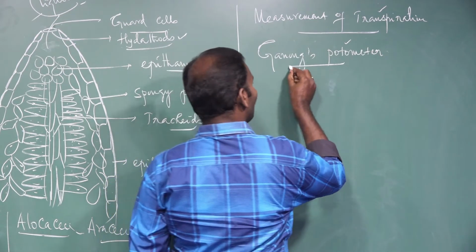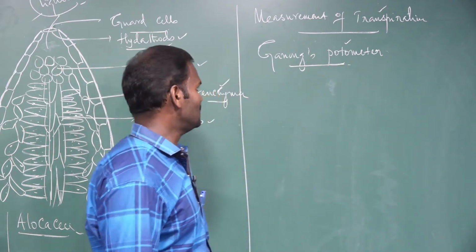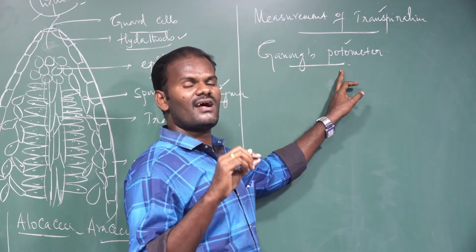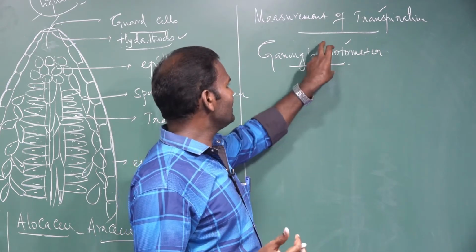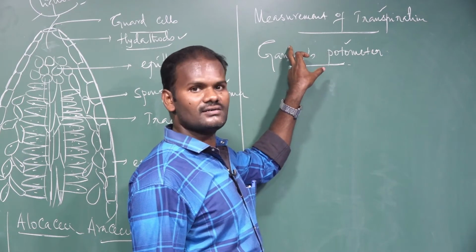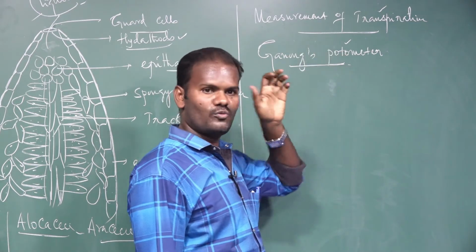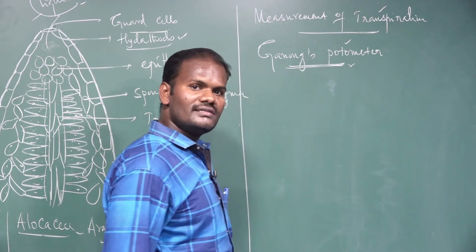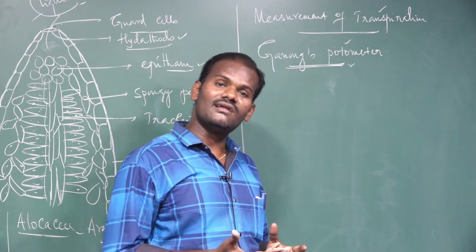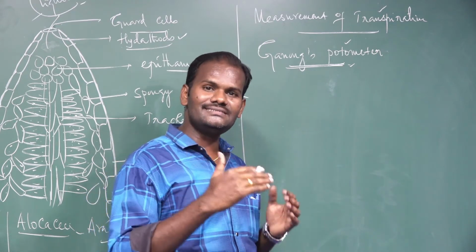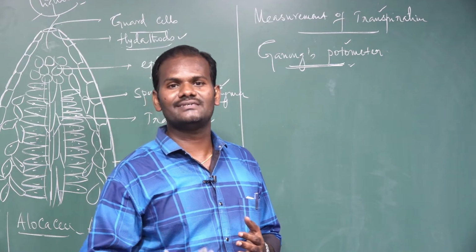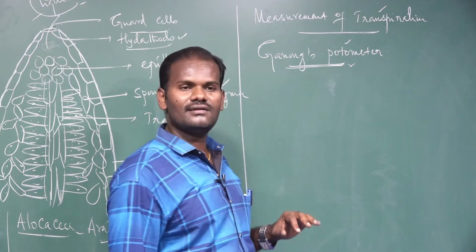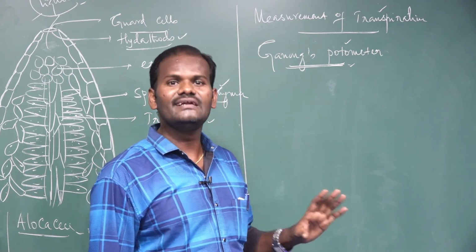How can we measure the rate of transpiration? The rate of transpiration is measured by using an instrument called Ganong's photometer, indirectly, not directly. This instrument was first made by Ganong, hence it is also called Ganong's photometer. How can we measure indirectly? The amount of water lost in the form of transpiration is equal to the amount of water absorbed. So based on this equal amount, we can measure the rate of transpiration indirectly.